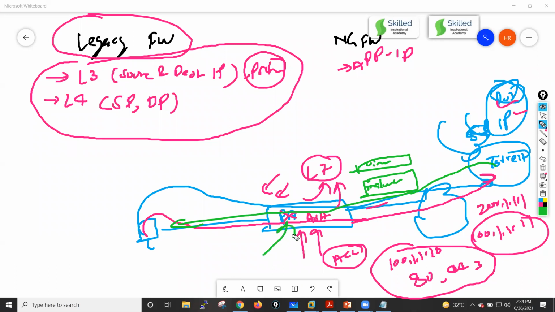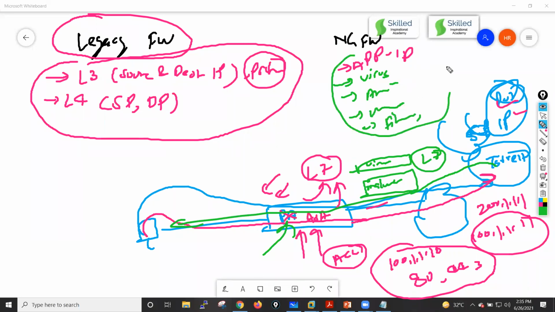This firewall will not be able to detect it, because the virus and malware are at the application layer, right? So your firewall is not able to detect them. In that case, you need a feature like virus protection, a feature that can protect you from malware. So you need an antivirus feature, an anti-spyware feature, a vulnerability protection feature, and file policies. These are layer 7 functionalities, guys.